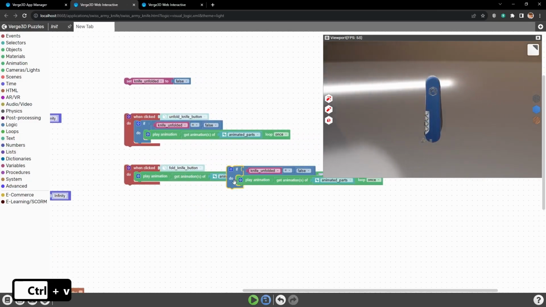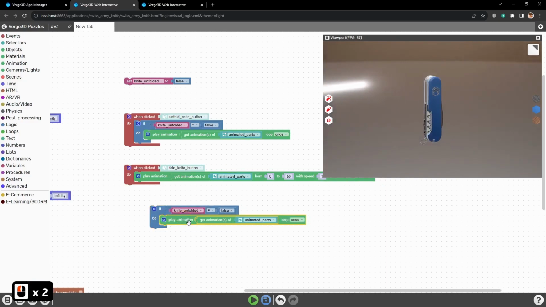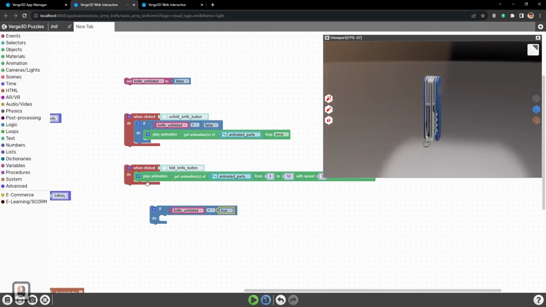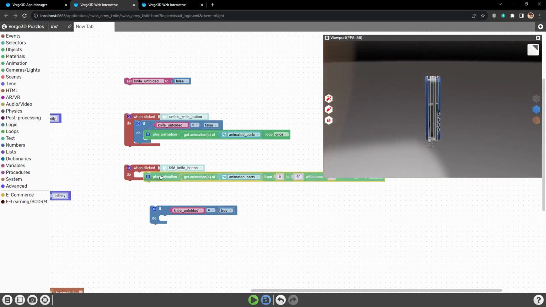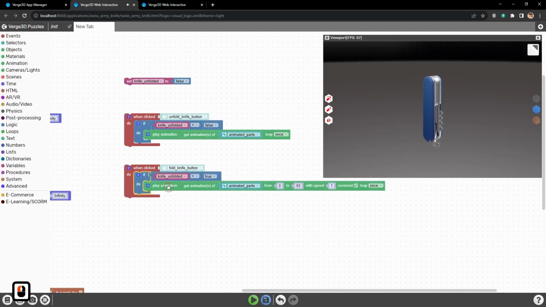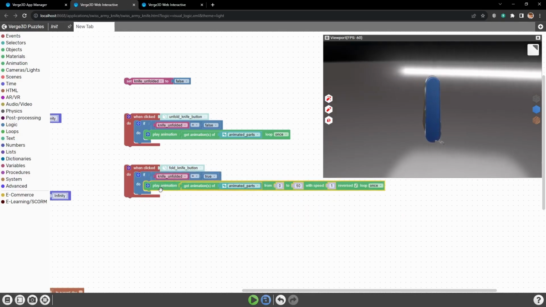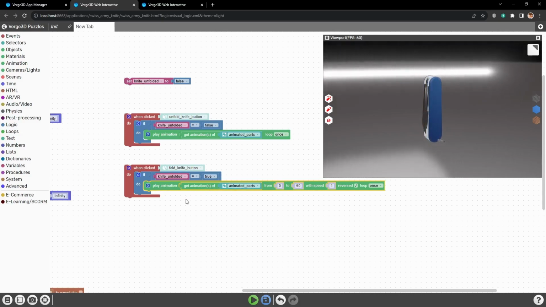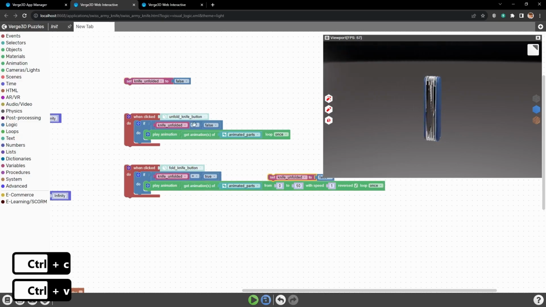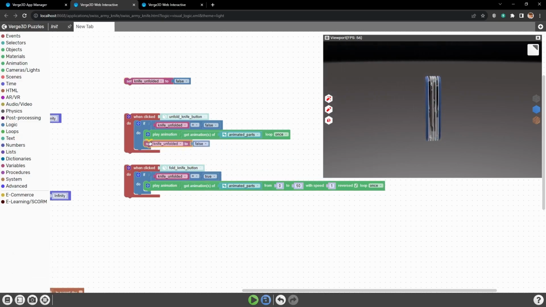Let's copy it and create a new logical block which will check if this variable is true, or if the knife is unfolded, so we can play the folding animation. And now, after unfolding the knife, we need to change this variable condition.